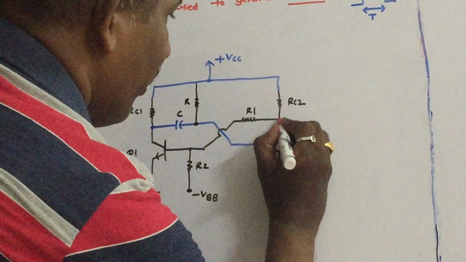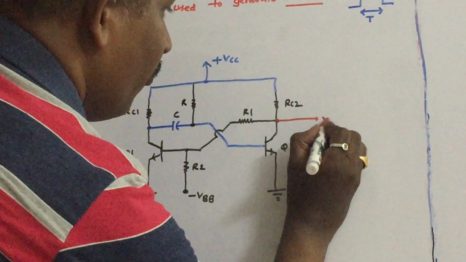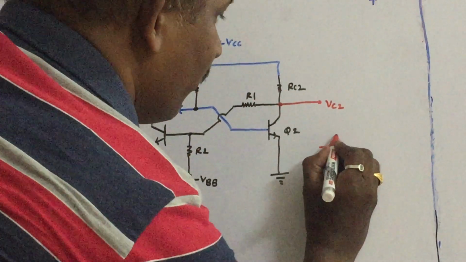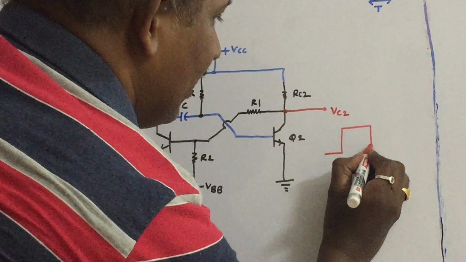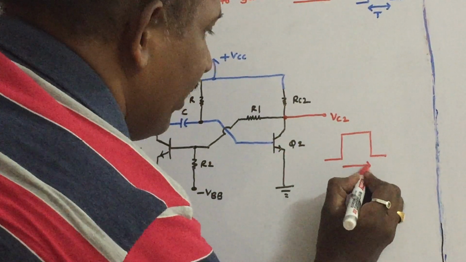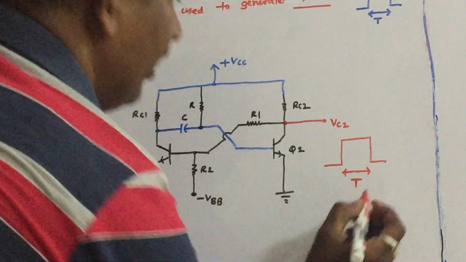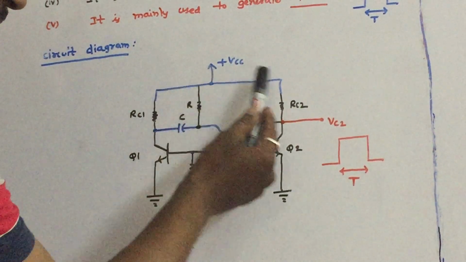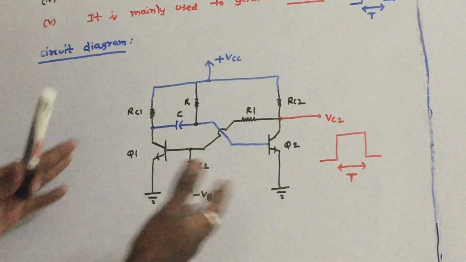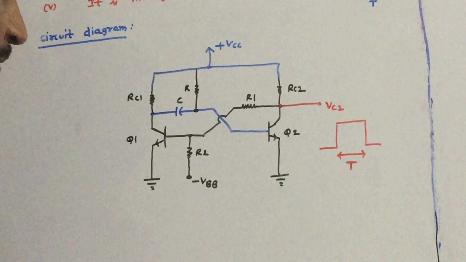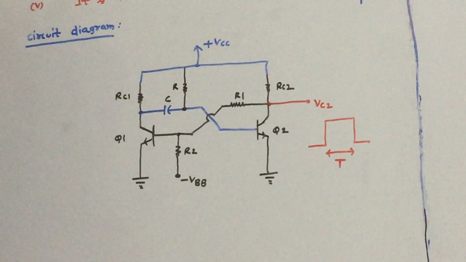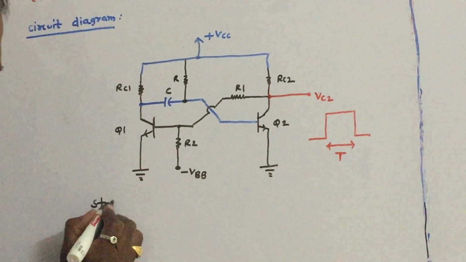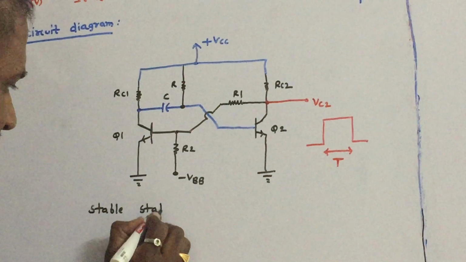You can take the output at this collector VC2, where you can find a pulse of this nature of duration T at the output of the collector. So you can easily observe this from the monostable multivibrator circuit diagram. So what is the initial stable state? I said earlier that initially the circuit will be in stable state. So what is this stable state?